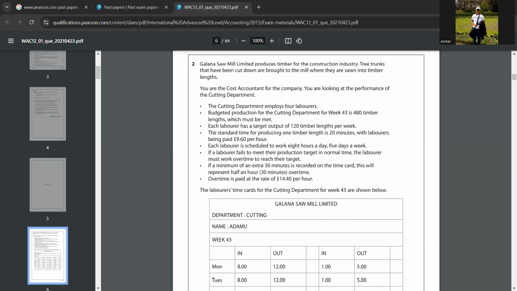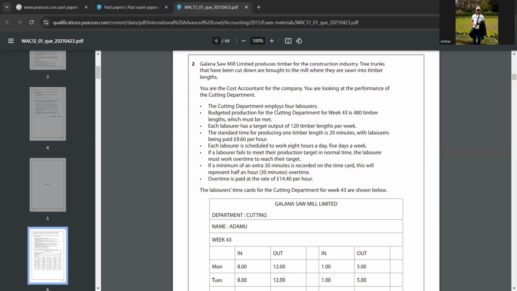Garana Sawmill Limited produces timber for the construction industry. Tree trunks that have been cut down are brought to the mill where they are sawn into timber lengths. You are the cost accountant for the company. You are looking at the performance of the cutting department. The cutting department employs 4 laborers, so keep that in mind.